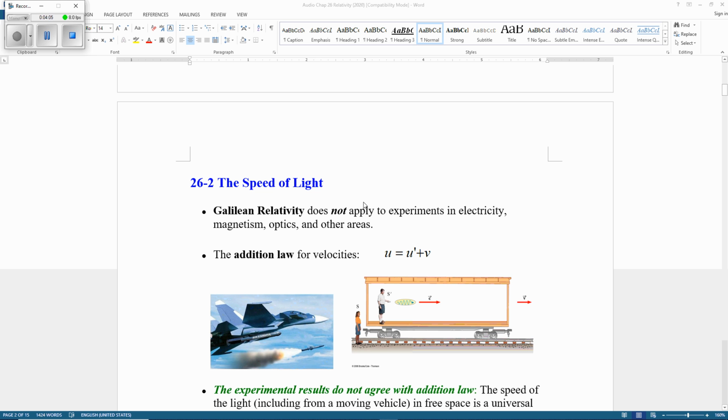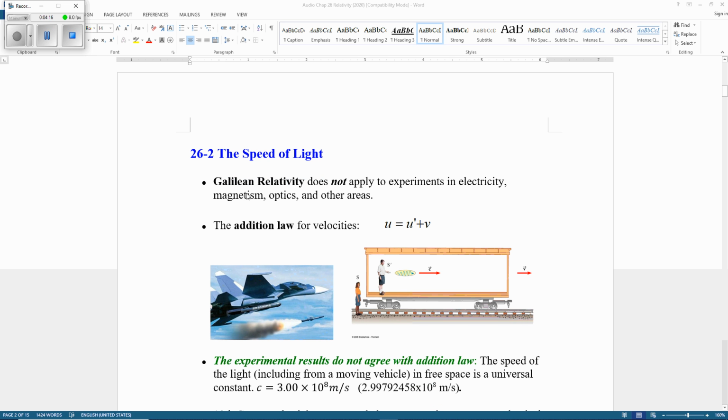Now we have a problem when we study very high speed. The classical relativity applies only to mechanics; it does not apply to electricity, magnetism, optics, and other areas.